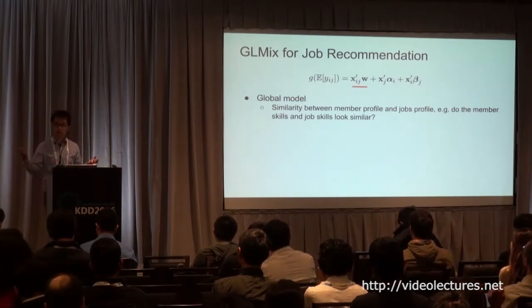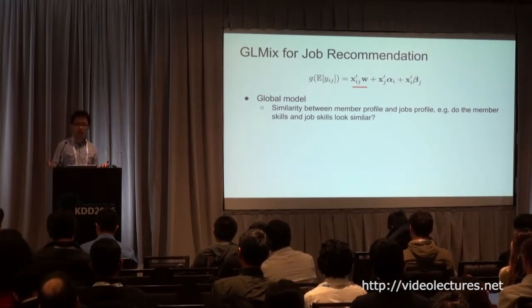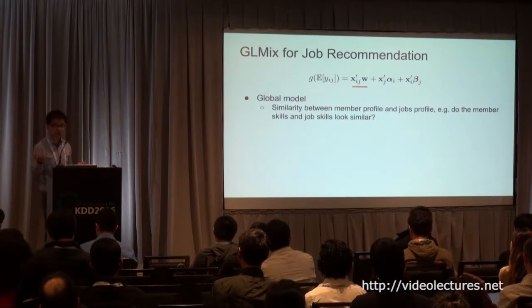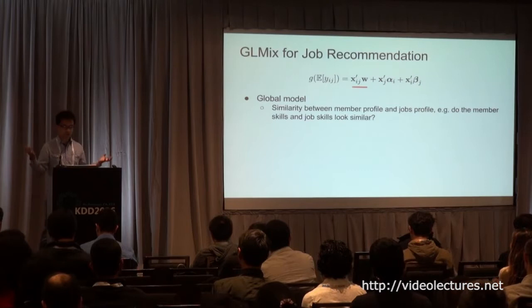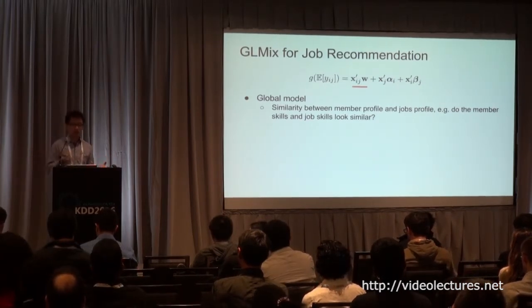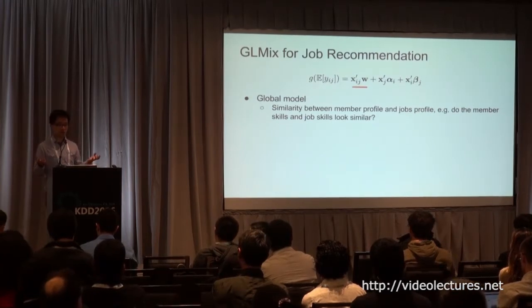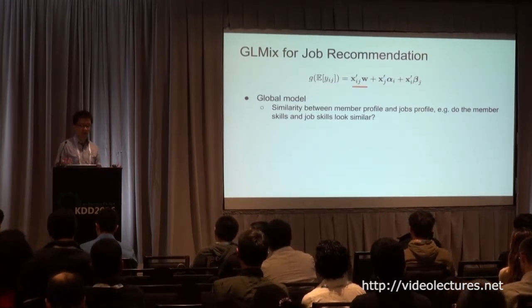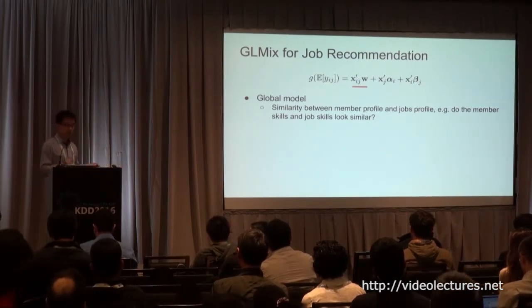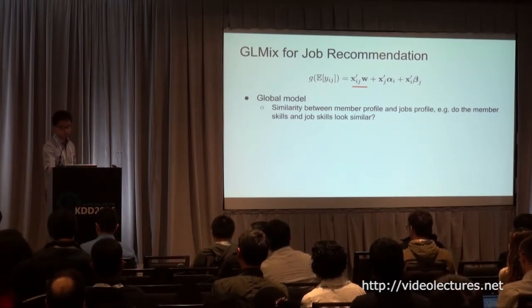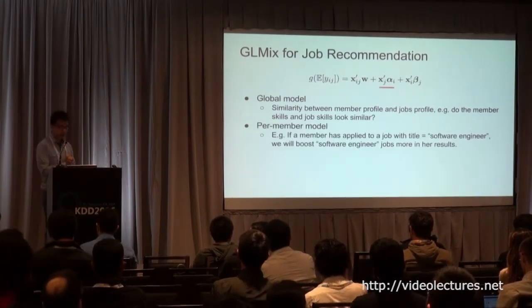And each job poster has a very detailed description of what the job is, what the required skills are, and what the functionality of the job is. So we have those features available. One natural thing to do is compute the similarity between the member profile and job profile, for example using cosine similarity. The global model basically asks the question: do the member skills and job skills look similar?